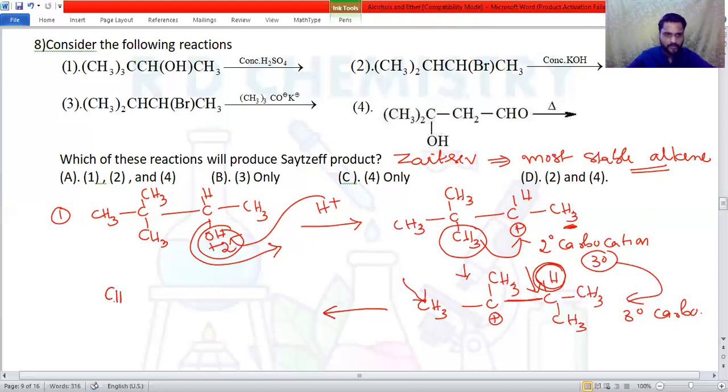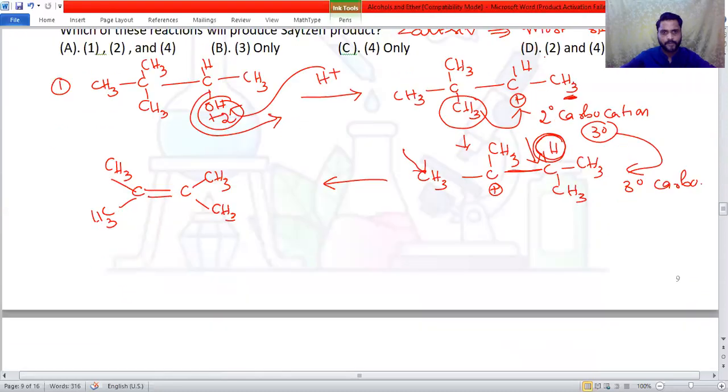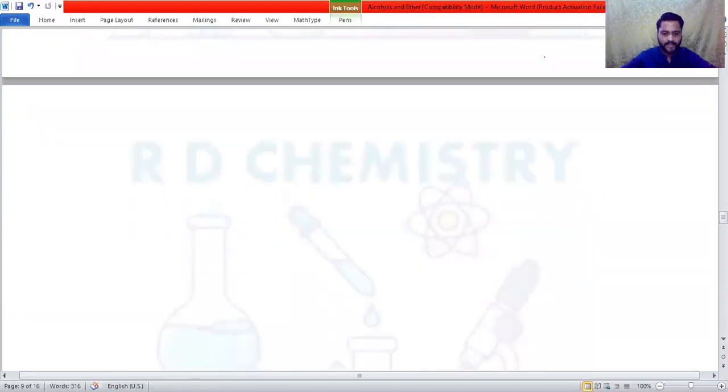So it becomes CH3, CH3, then I can introduce the double bond, then CH3 and CH3. This is the most stable alkene possible. Option number A can give the more stable alkene. Okay, we'll go for compound number 2, where concentrated KOH is given. Now it can undergo dehydrohalogenation. So I'm going to write the reactant now.